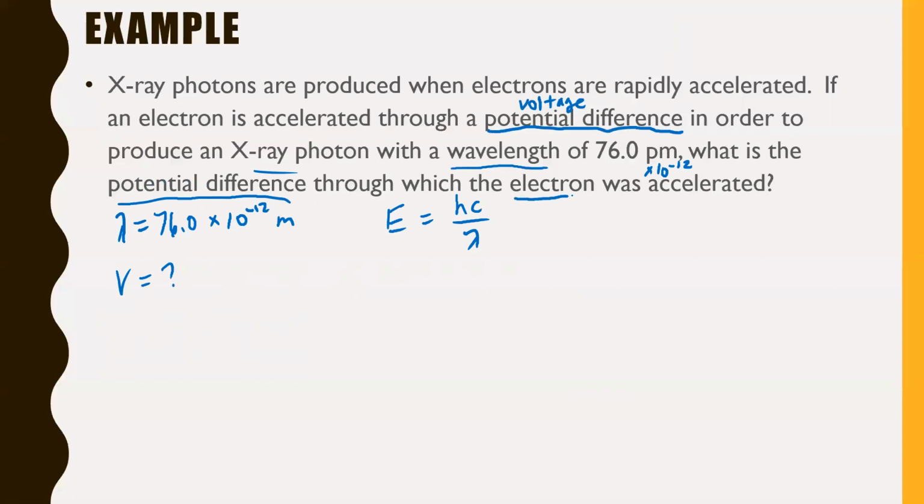I guess the fact that we originally had an electron tells us that we know all the little bits about an electron as well. We know the mass of an electron, we know the charge of an electron. Those things might end up being useful here. But for now, let's just start with where we can start, okay? I'm going to find the energy of my X-ray photon. So to do this, we'll just throw the numbers we've got right into this formula. So E equals h. Just to be safe, let's use joules. 6.63 times 10 to the negative 34 times c, that's just the speed of light, 3.00